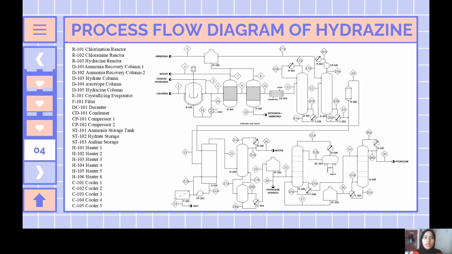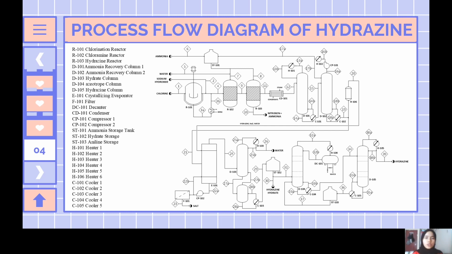Then the reaction mixture will enter the ammonia recovery column. The excess ammonia in the outlet stream will then be separated from the reaction mixture and recycled back into the ammonia storage tank. Next, the mixture is heated and then enters the crystallizing evaporator. The purpose of this process is to remove the salt, which is sodium chloride. Sodium chloride is filtered first before being disposed. The outlet stream of the crystallizing evaporator will then enter the hydrate column, where hydrazine hydrate is produced.